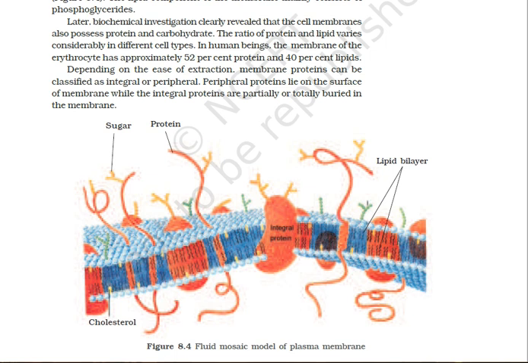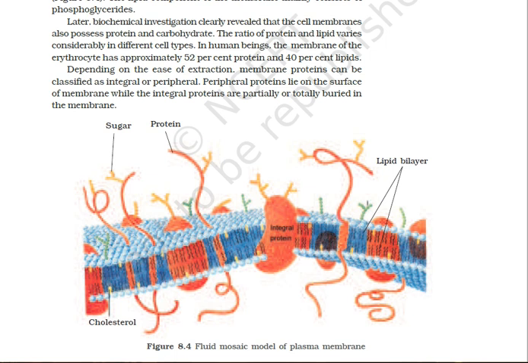I told you just now, mainly glycoproteins and glycolipids are attached to the outer surface of the cell membrane, and these act as receptors for hormones, neurotransmitters and antigens, and thus recognize them. Then the cell membrane also forms cellular junctions and attachments.